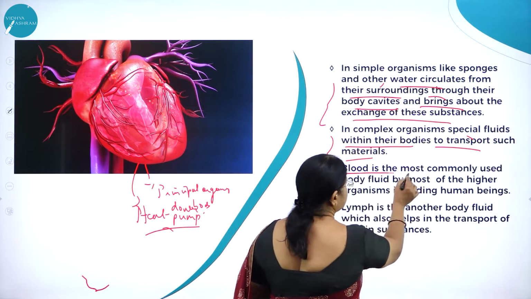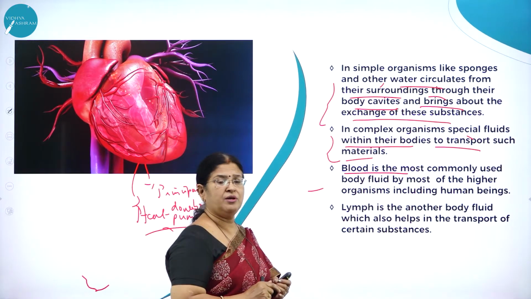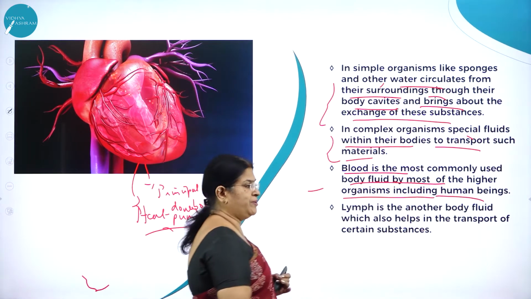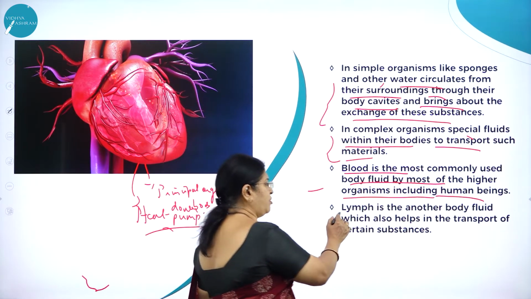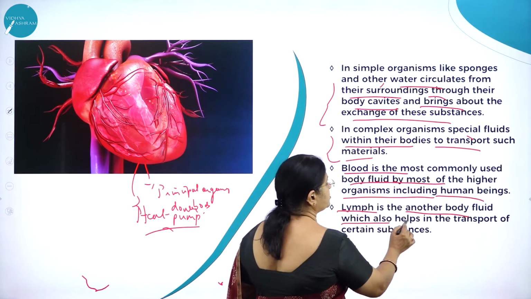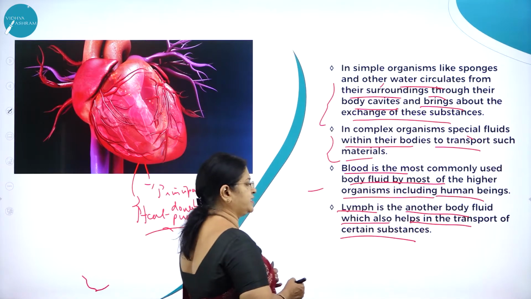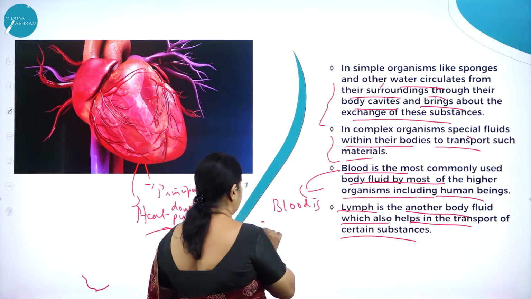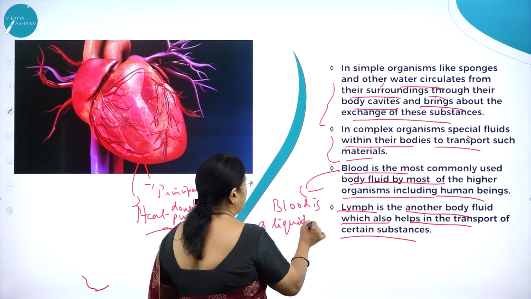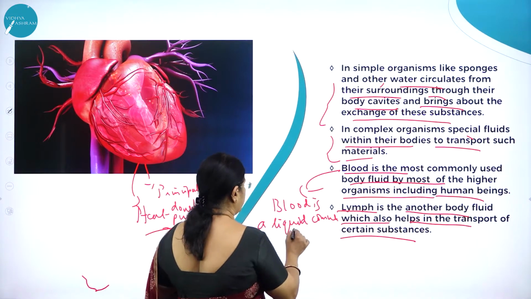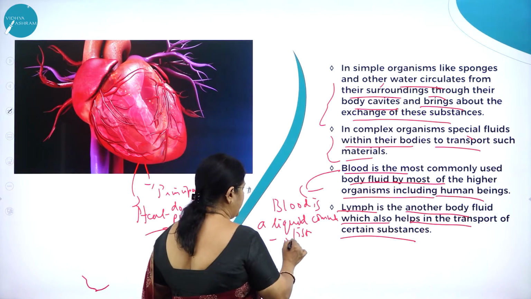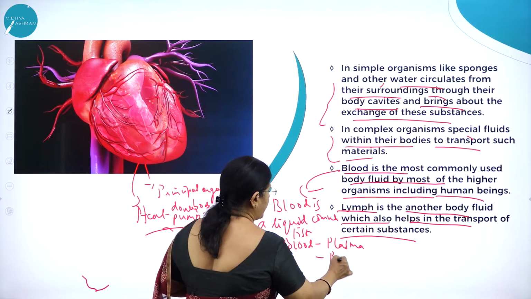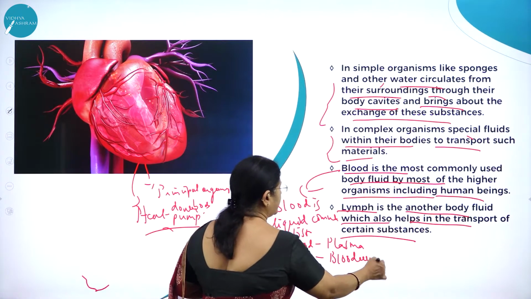Then blood, as I said, is the most commonly used body fluid by most of the higher organisms, including human beings. Other than blood, lymph is also a body fluid which helps in the transport of certain substances. So what is blood? Already you have studied. Blood is a liquid connective tissue, made up of plasma, the liquid part of blood, and the blood cells, that is, the corpuscles.